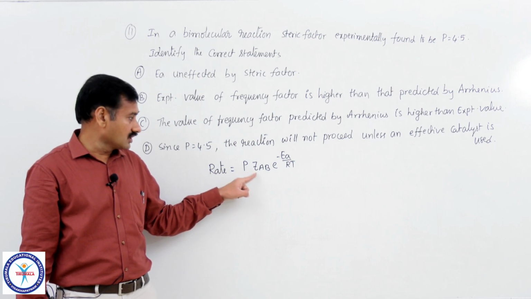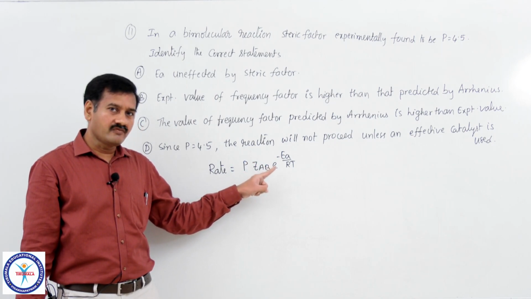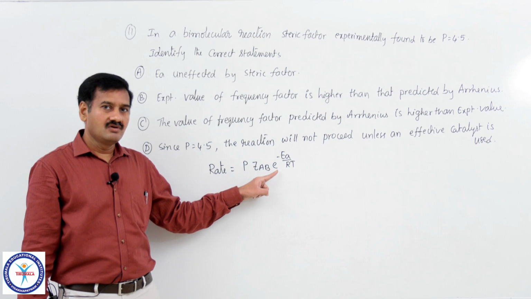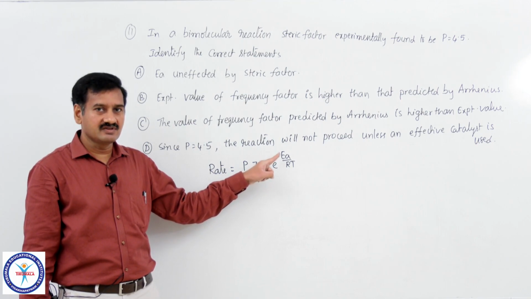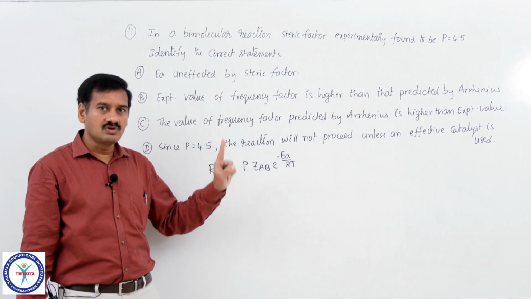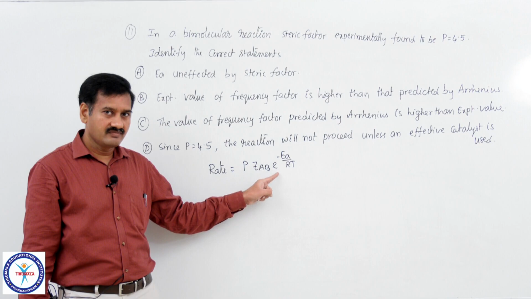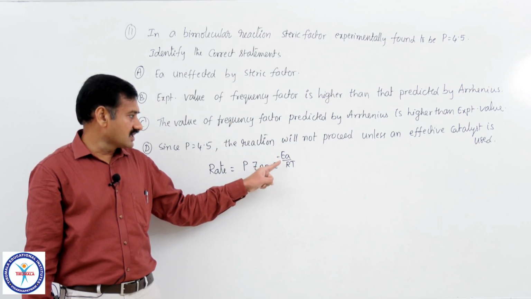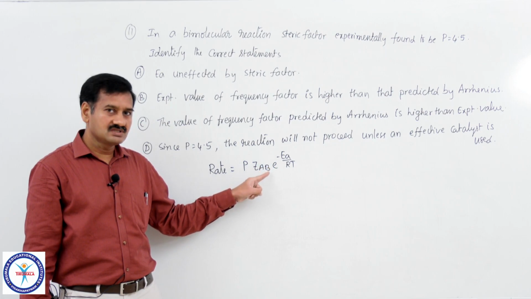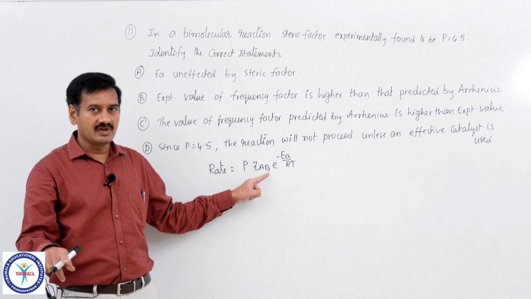It means that out of the total number of collisions ZAB, a very small fraction of molecules will possess energies equal to or greater than activation enthalpy. Only those collisions are effective collisions, and that number is very, very small. Even molecules with activation energy are involved in collisions, they may not be effective if they are not properly oriented.